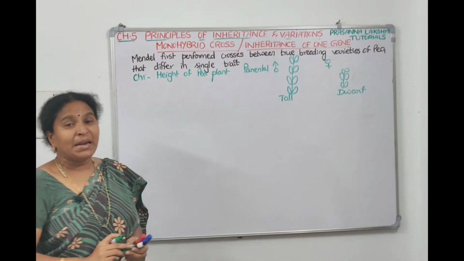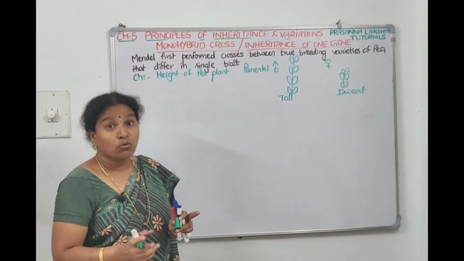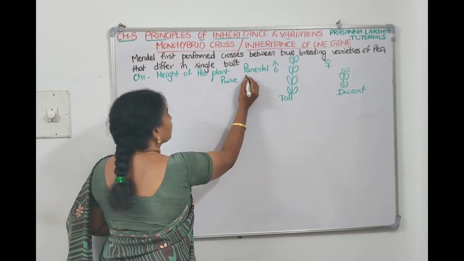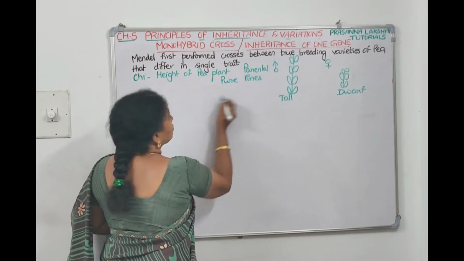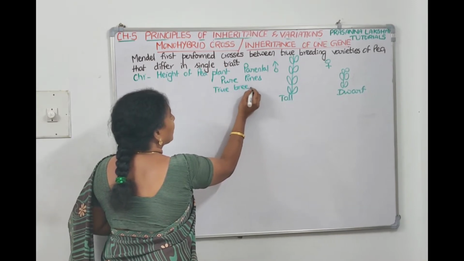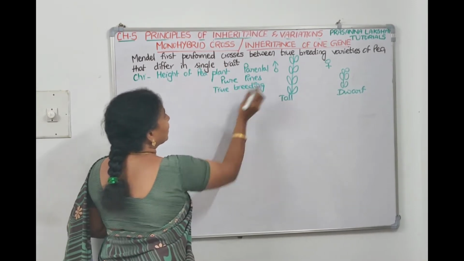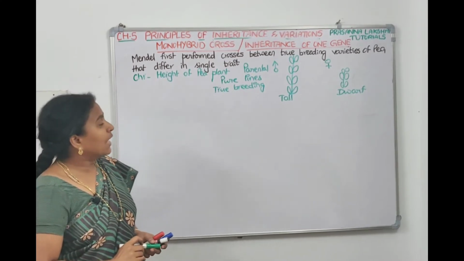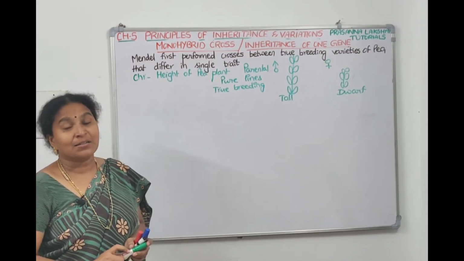And we told Mendel's parents are true lines. They are pure lines. So they are produced by true breeding. What is meant by true breeding? Which have continuously undergone self-pollination for the past 4 to 6 generations. So tall and dwarf are the phenotypes.